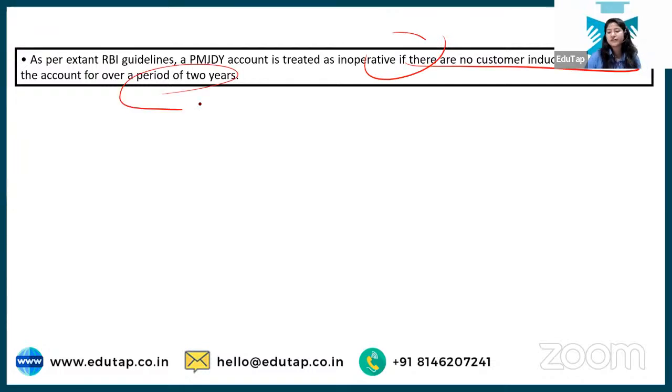We're not talking about freezing. We're talking about when it is not operable. When do we call it that? And Fendra correctly said that it is 2 years, and Nikhil also gave the right answer to this.